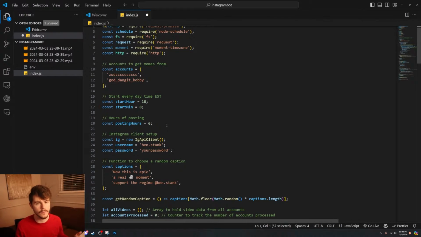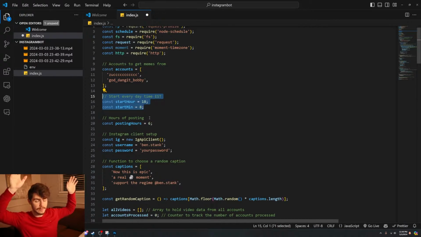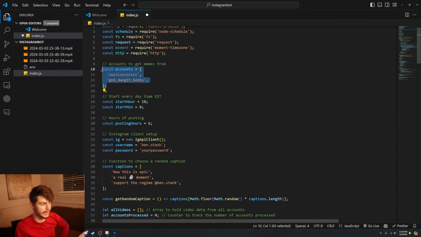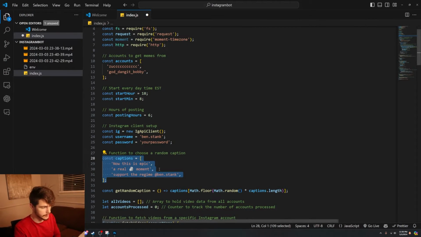For a high level overview, what it basically does is every day at a specific time, I have it set to around 6 p.m. right here, it will run an API call where it grabs all the videos from these other accounts, downloads those videos, and then schedules them to post those videos throughout the next 6-hour window here. That's basically how this works. We can have it choose from a caption from this caption list and then log into our account to post that information to our Instagram account.